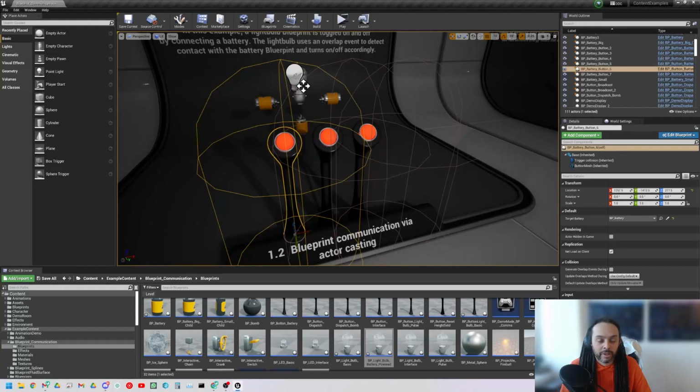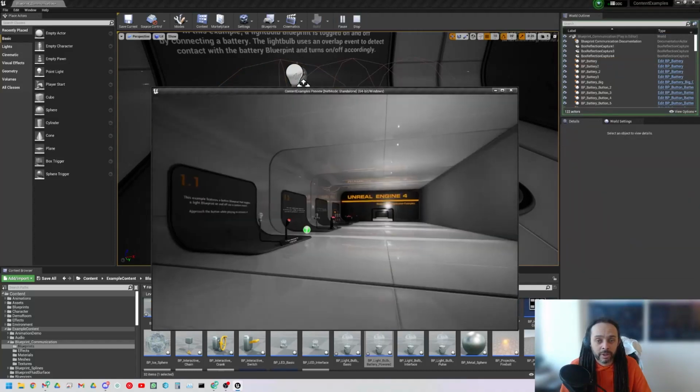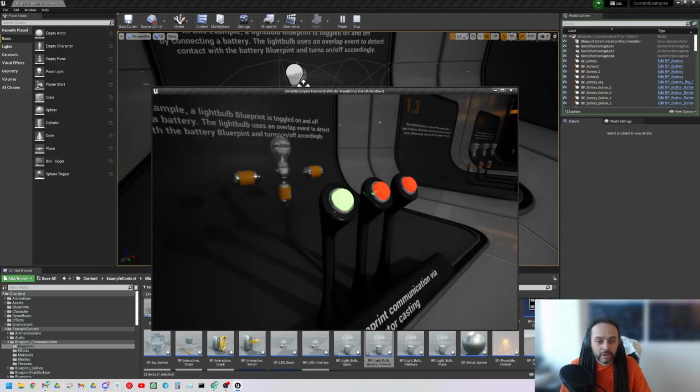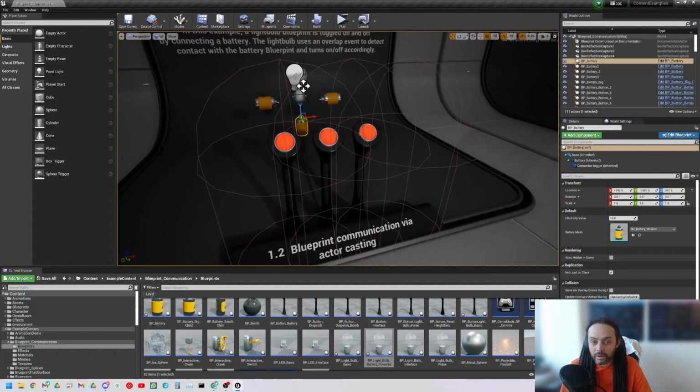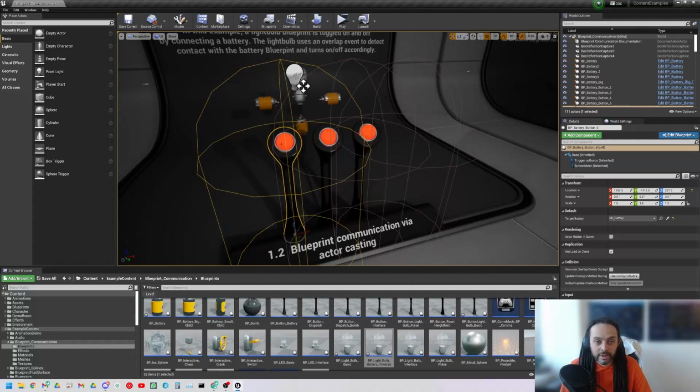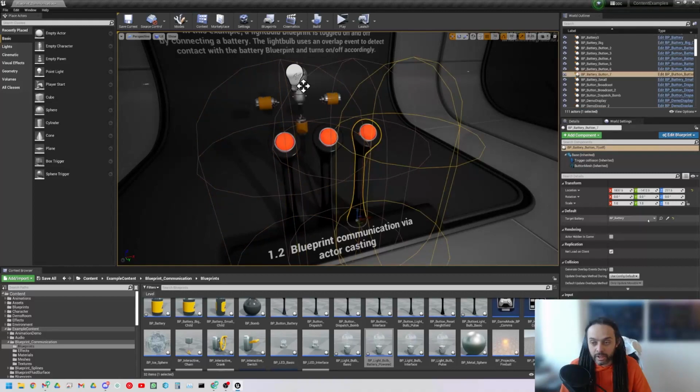Not in the world outline on the top right. The details panel, yes. We'll see here the target battery. The target battery so far is set to this one. So if I hit play, they are all referencing that one battery. But I want to select, say, this one and connect it to this one. I can use the eyedropper, and I've got battery 2. Again, use the eyedropper. Battery 3.